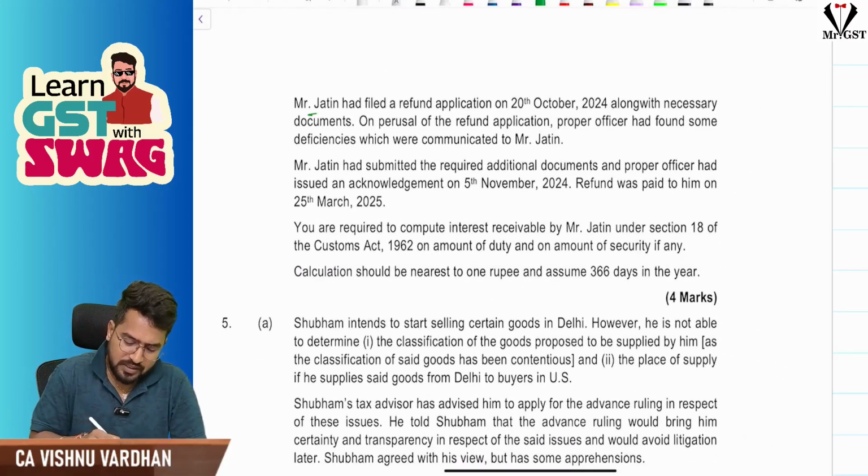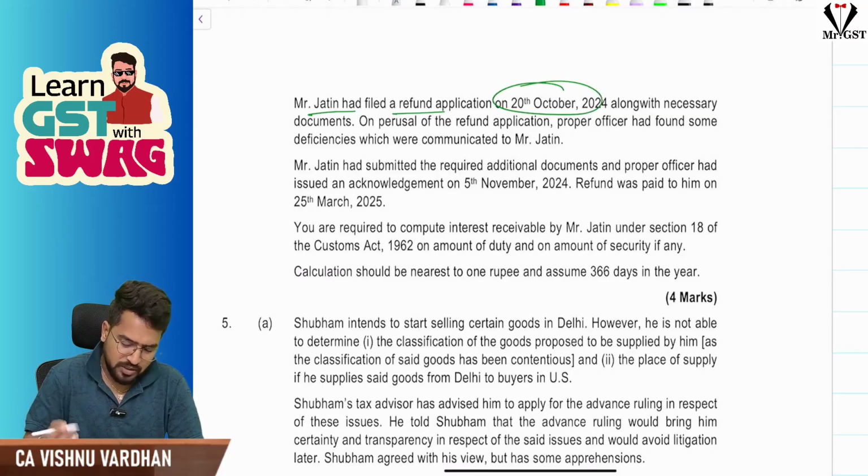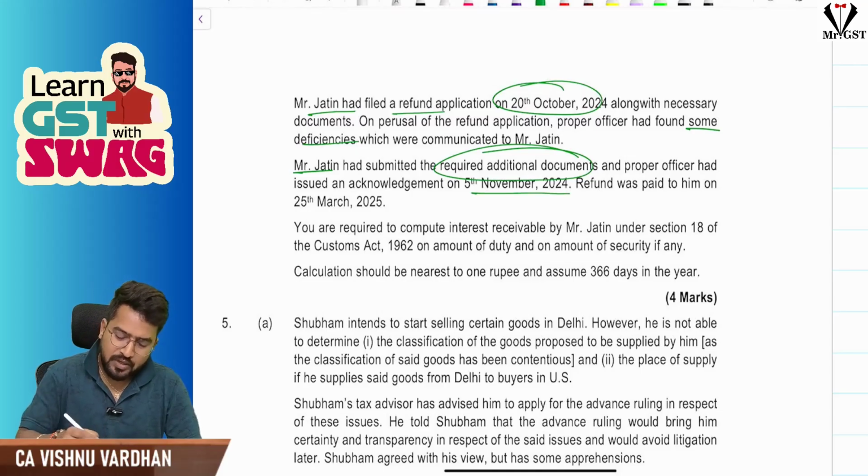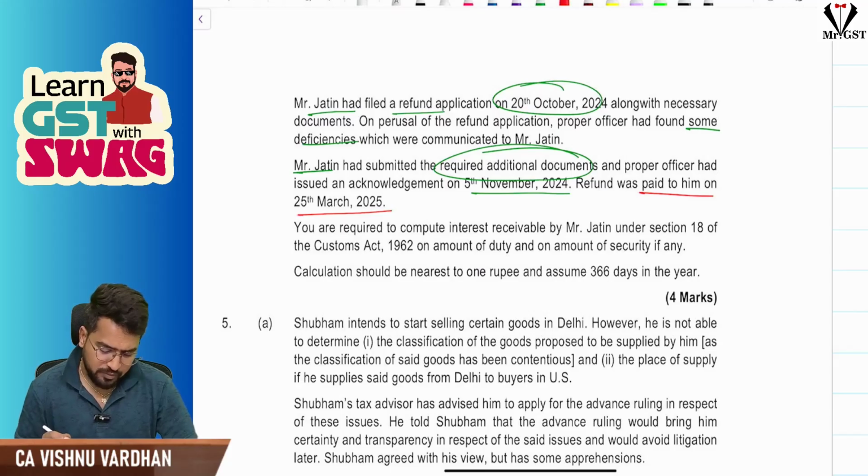Now Jatin filed the refund application on 20th October with necessary documents, and later on they found some deficiencies in the application, and he has submitted the required additional documents and proper officer also acknowledged it on 5th November. Refund was paid to him on 25th March 2025.